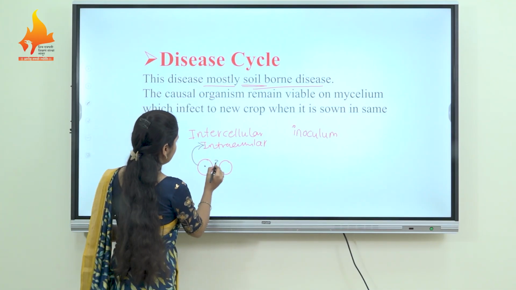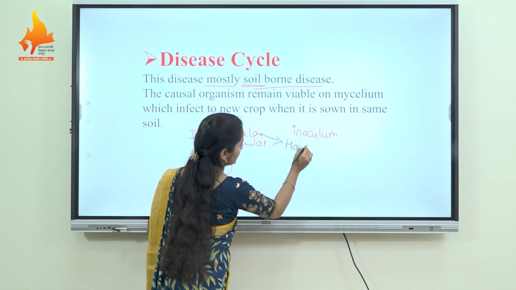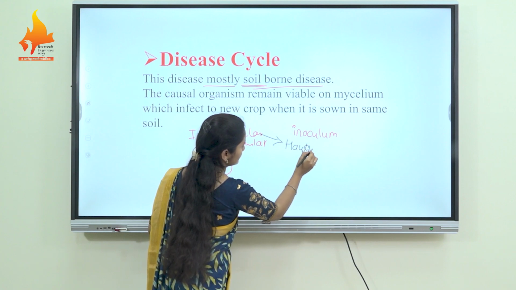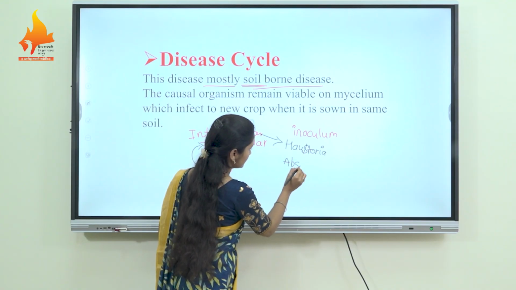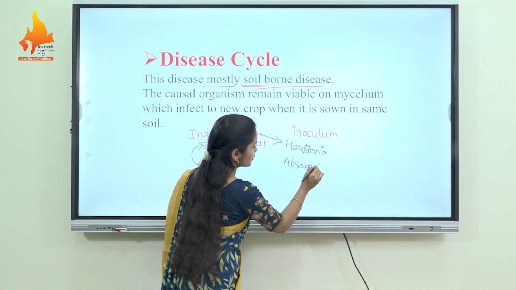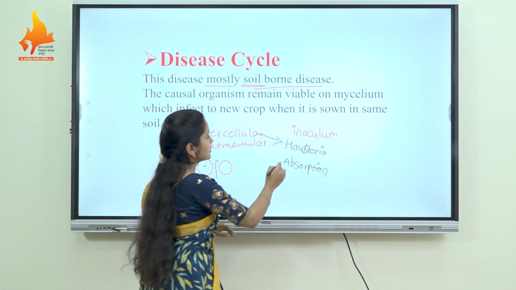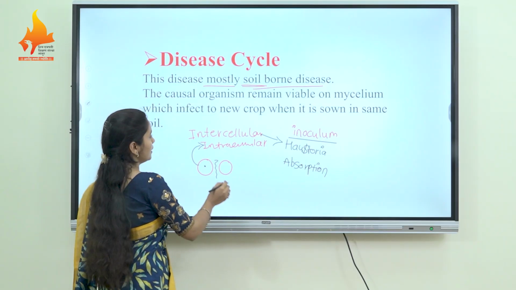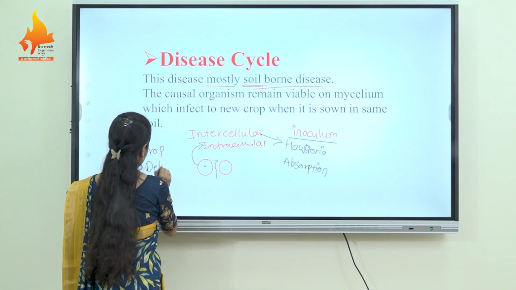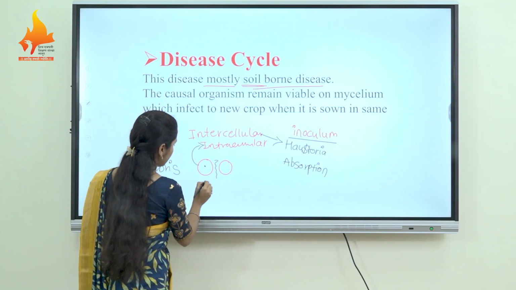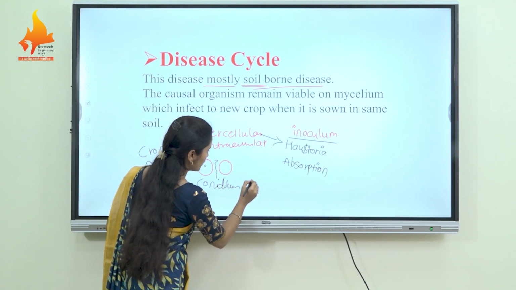When the mycelium is intercellular, it produces what? Haustoria for the absorption of food material. And when this source of inoculum, that is the mycelium, is present in the soil on the crop debris, the conidium, that is the reproductive structure, produces what?